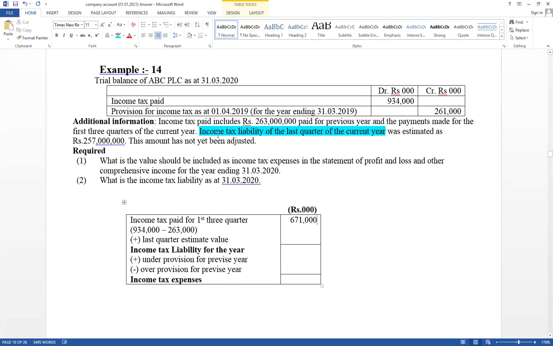And given income tax liability of the last quarter of the current year. This is the this year last quarter estimate value. That value should be included here, 257,000. Then take total value, 928,000. Therefore, this is income tax liability for the year. Then you have to adjust previous year gap. This is a previous year consider value, and this is a paid amount for that. Therefore, consider 261. Actually paid for that equal 263.